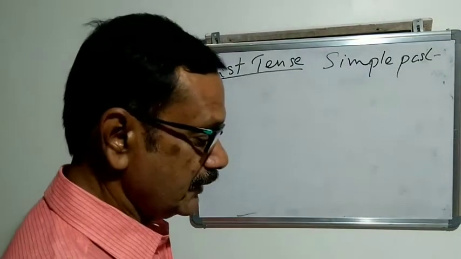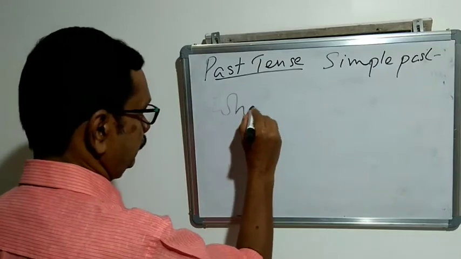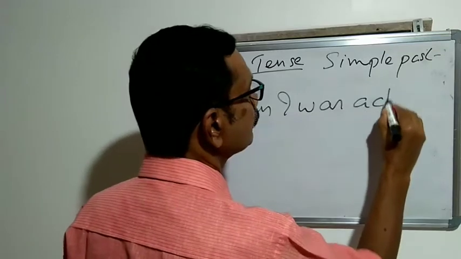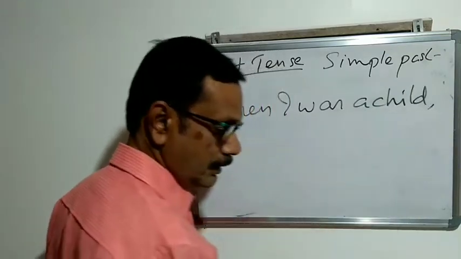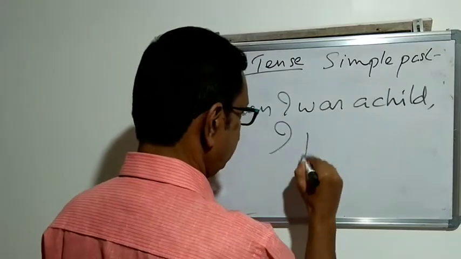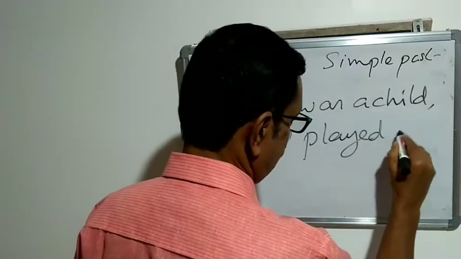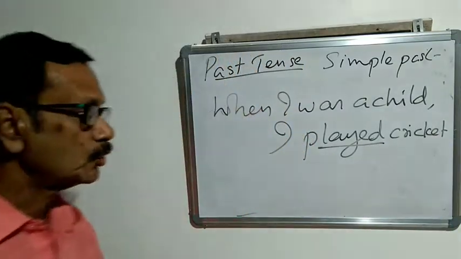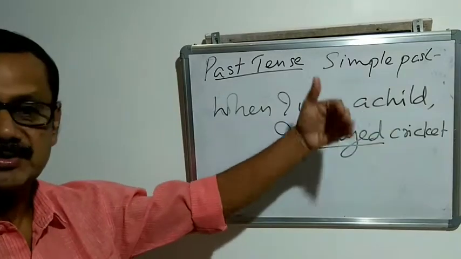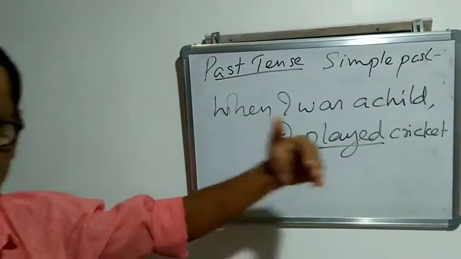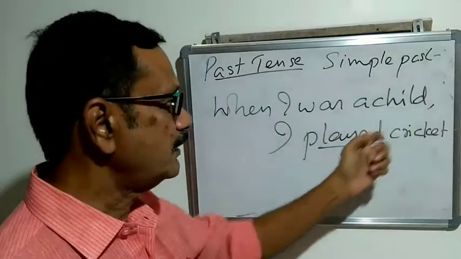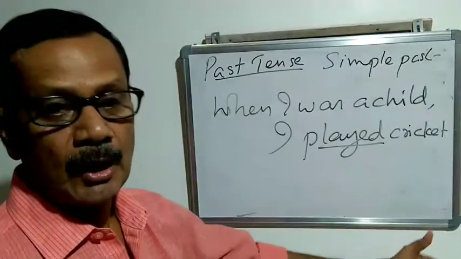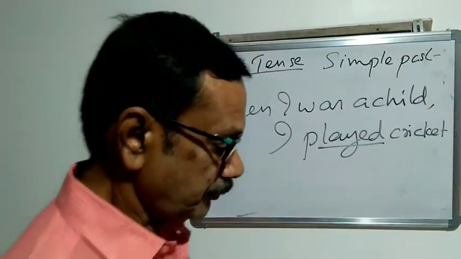Then habitual action in the past. When I was a child, I played cricket. I played cricket here, so the time is over. When I was a child, now he is no more a child, he is grown up. So when I was a child, I played cricket. That is habitual action in the past. Not now, in the past.